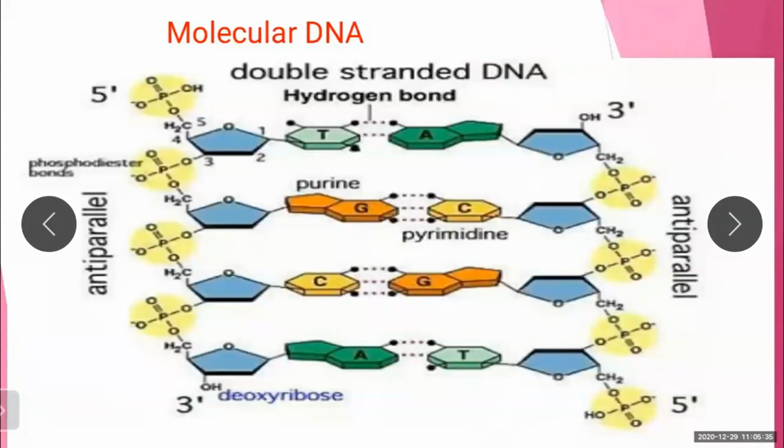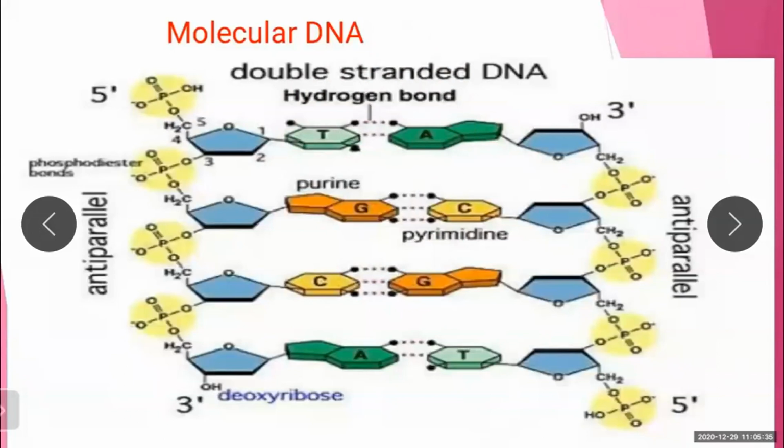The two threads of the DNA molecule are comparable to the two rails of a ladder, and each rail is made up of alternately joined molecules of sugar and phosphoric acid. Each rung of the ladder is a pair of nitrogen bases joined by hydrogen bonds. Adenine is always paired with thymine, and guanine is always paired with cytosine.